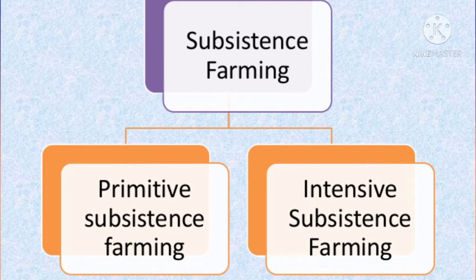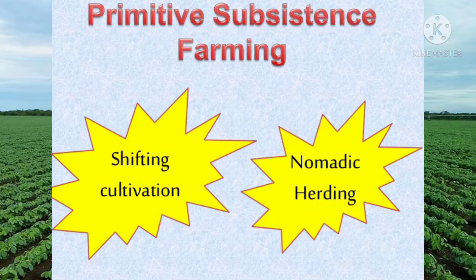So first, that is the primitive subsistence farming or the primitive subsistence agriculture. Primitive subsistence agriculture or shifting cultivation is widely practiced by many tribes in the tropical areas, and that is especially done in Africa, South Central America and Southeast Asia.